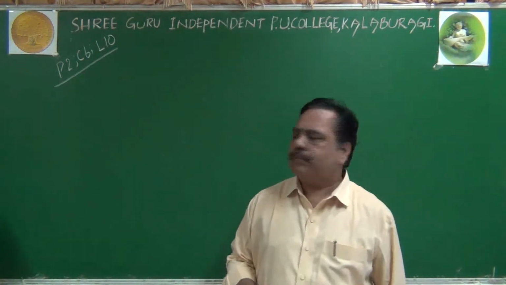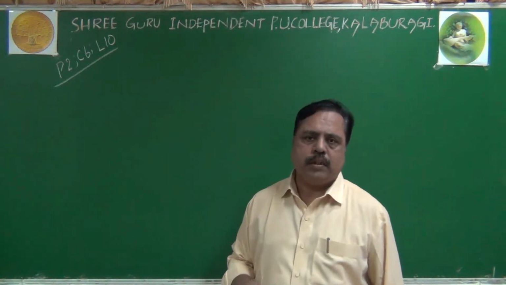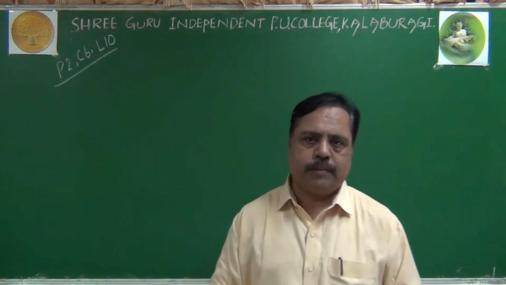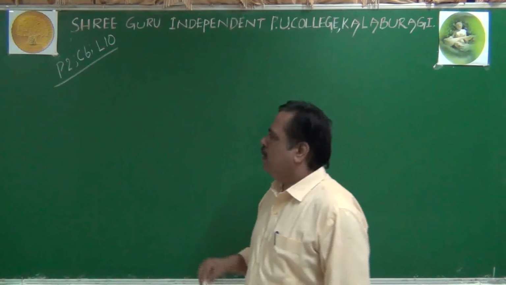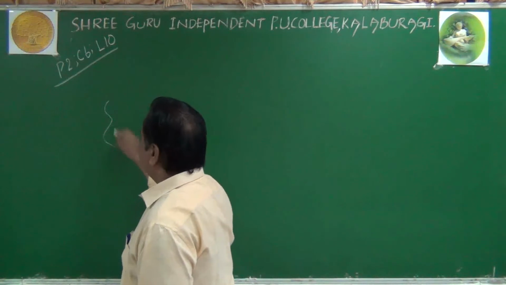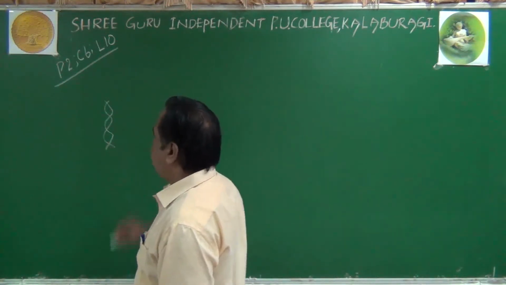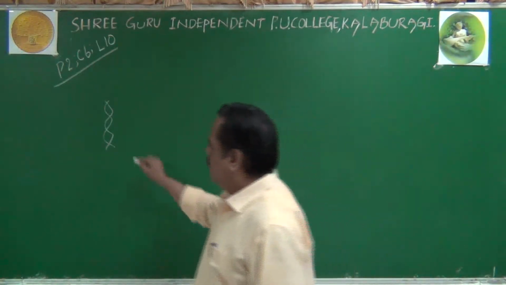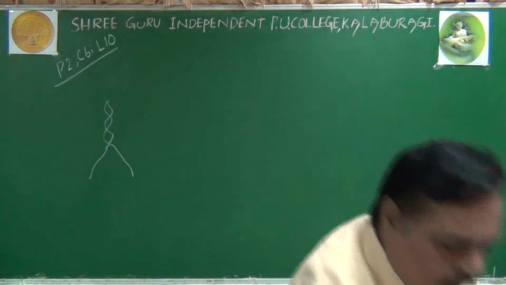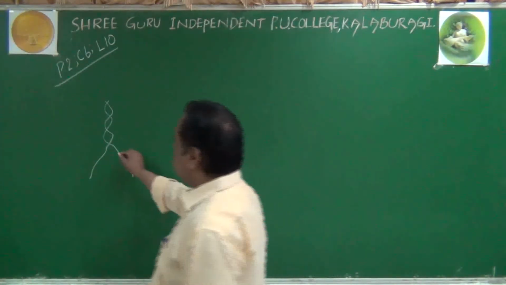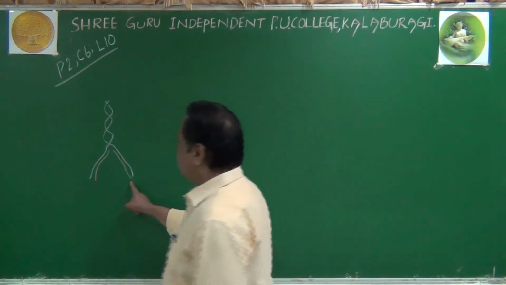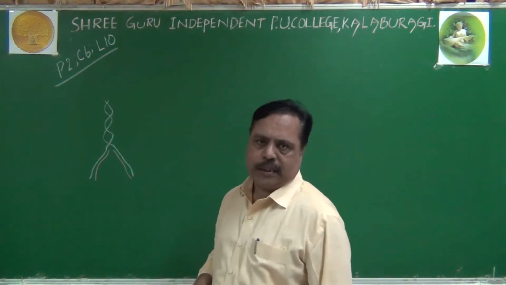In the previous lecture we were seeing about the semi-conservative mechanism of DNA replication. You may recall when DNA replicates, both its strands will act like a template or parental strand. During replication, each parental strand will produce a new strand of its own complementary copy. So this is one new strand, this is one parental strand.